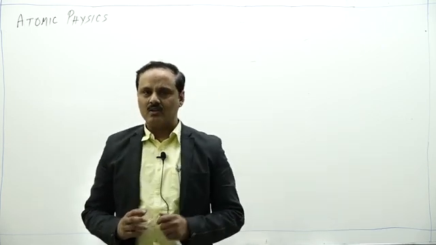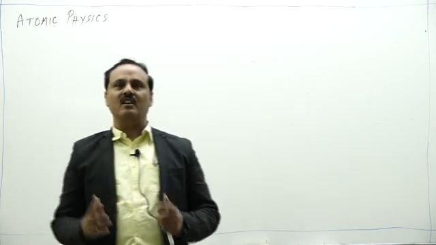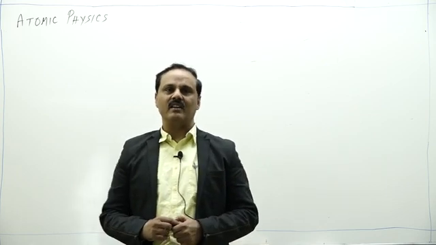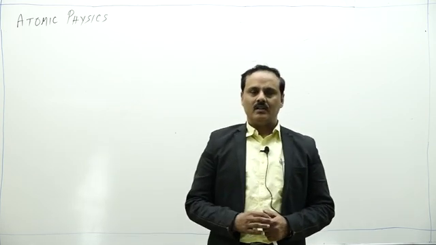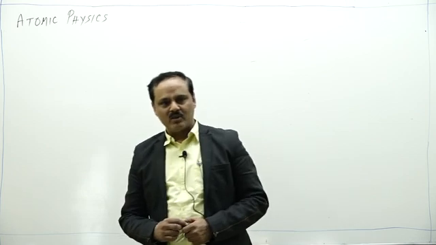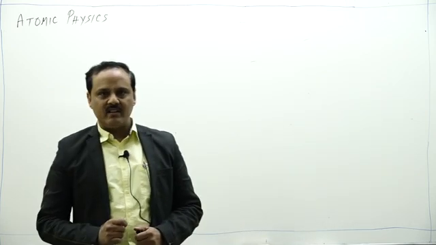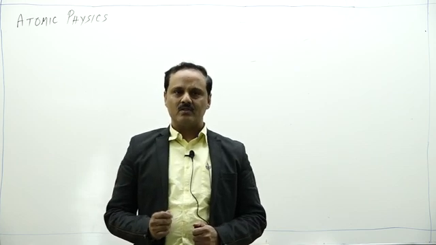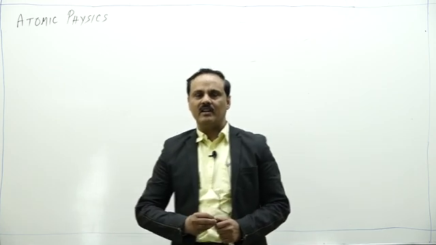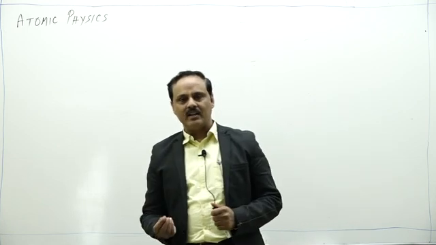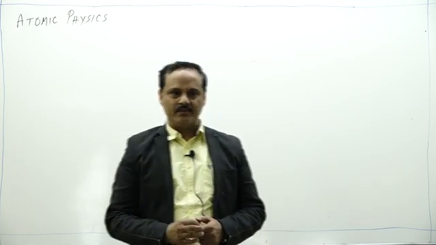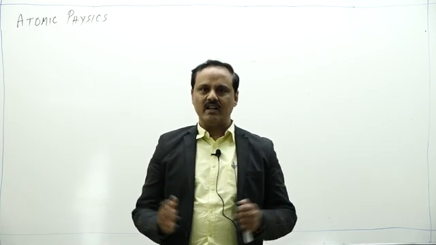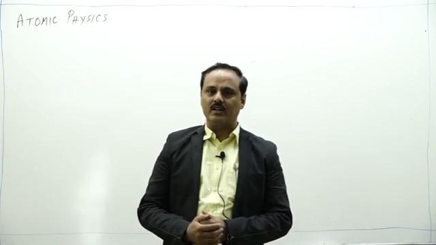In Dalton's atomic model, Dalton has not done anything new. He just assembled the ideas available at that time. The main points of Dalton's atomic model is that Dalton said that atom is the smallest indivisible part of matter. So it is the smallest basic unit of matter. Every matter is made up of atom and atom cannot be divided. He also said atom is electrically neutral. That is, atom has no charge, it is electrically neutral.